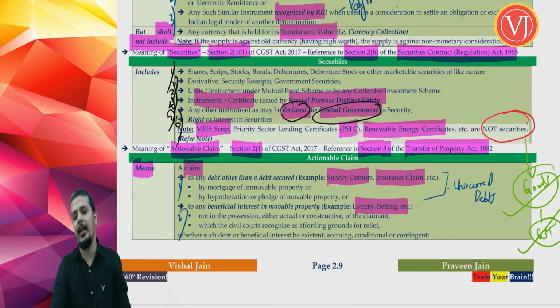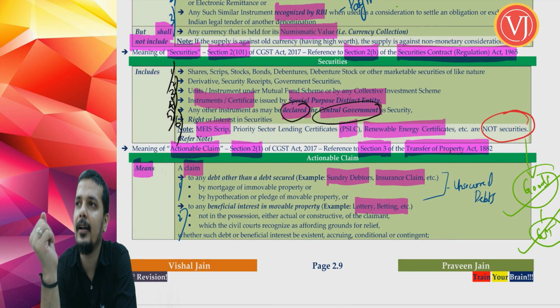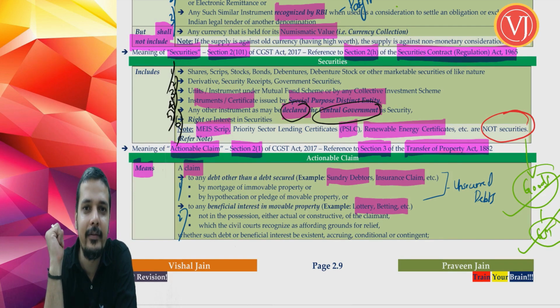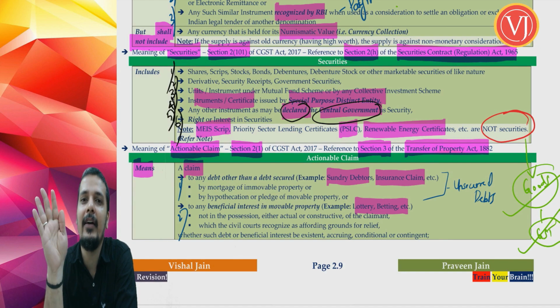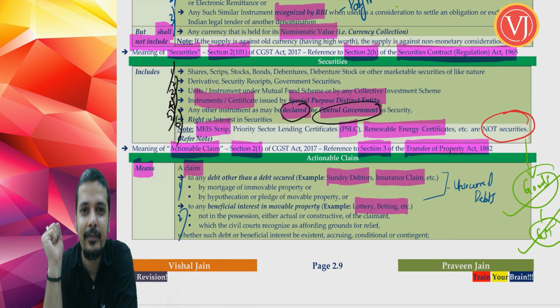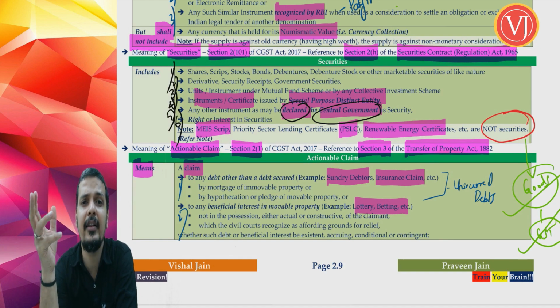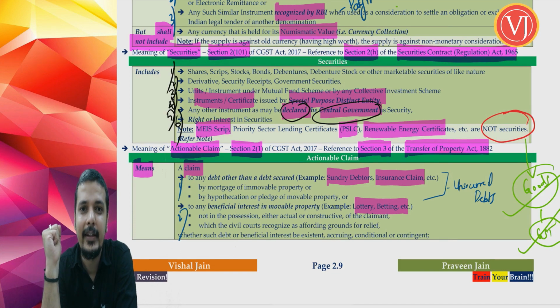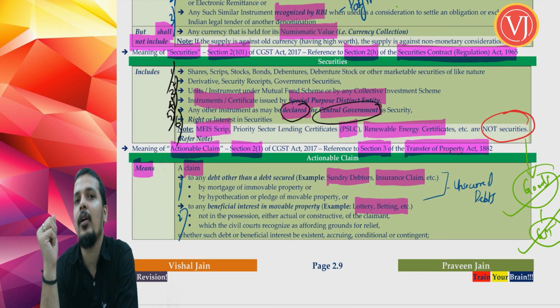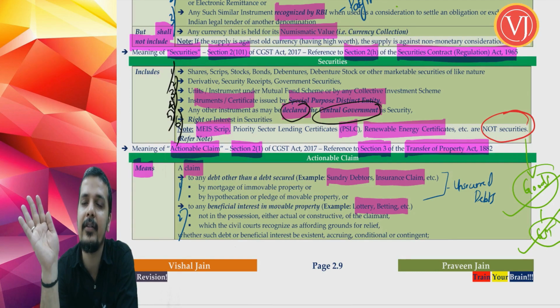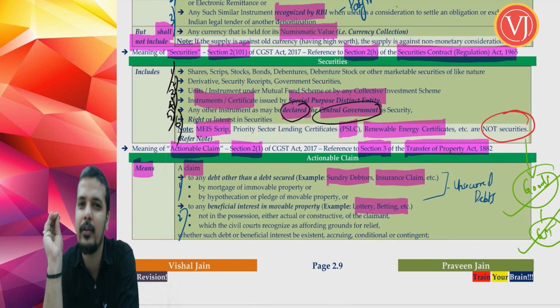Say for example, I purchase a lottery and fortunately for me, unfortunately for the lottery company, I win the lottery. Now when I win the lottery, I will claim that amount from the lottery company, which is run under the control of state government. Now when I'm going to take that, I don't have any security on that. Tomorrow they may deny me the amount, telling me that this is not the actual winning number, and so on.